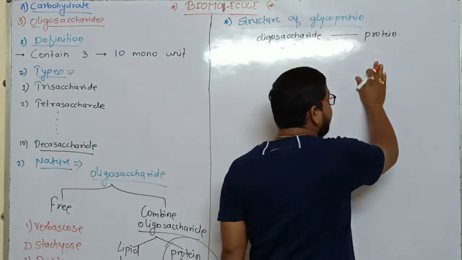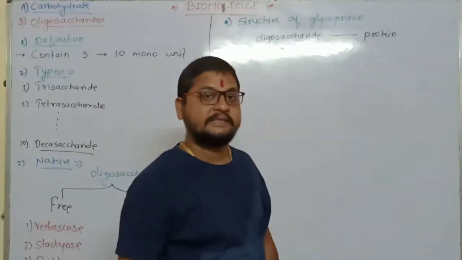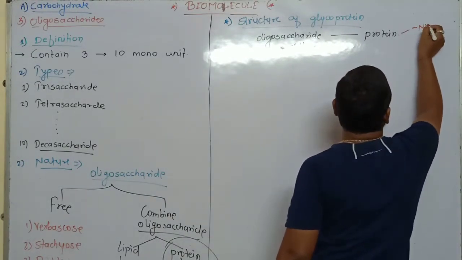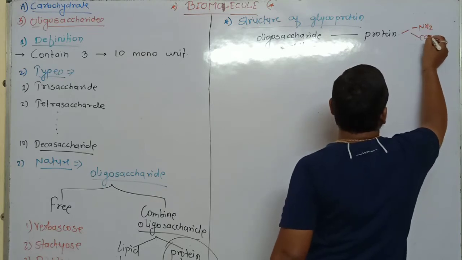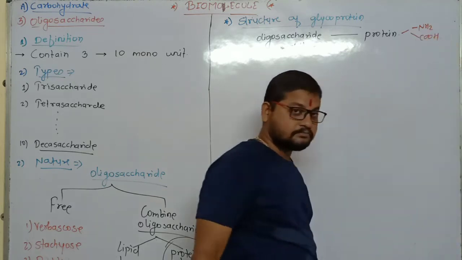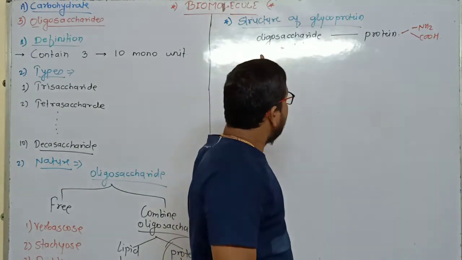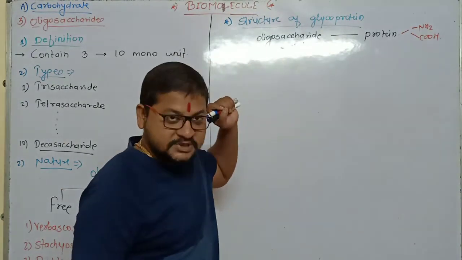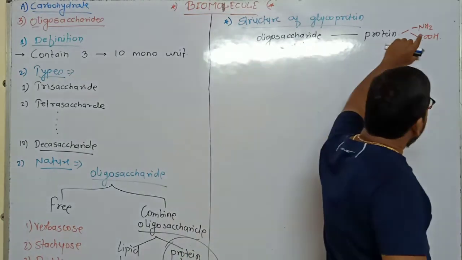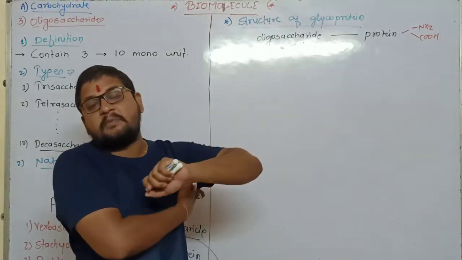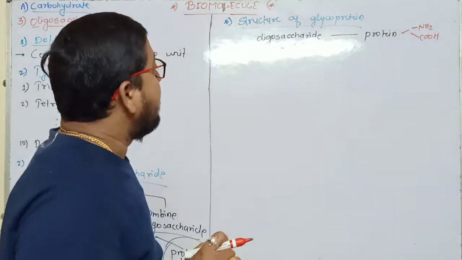And in protein, two groups are present, that is amino group and carboxyl group. You know very well. In the oligosaccharide, many hydroxyl groups are present. In protein, amino group and carboxyl group are present, that is NH2 and COOH.